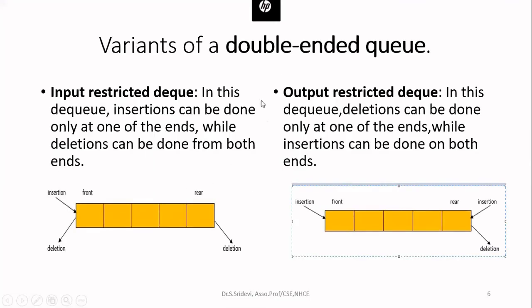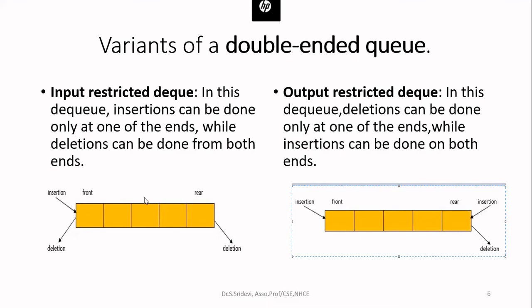Now, in this DQ also, we have 2 more variants. That is, 2 different types are available based upon what operations you restrict on the queue. If you don't restrict any operation, you can perform totally 4 operations: insert at both the ends, 2, and delete at both the ends, 2. Totally 4 different operations. But there are certain variants available in the double-ended queue.